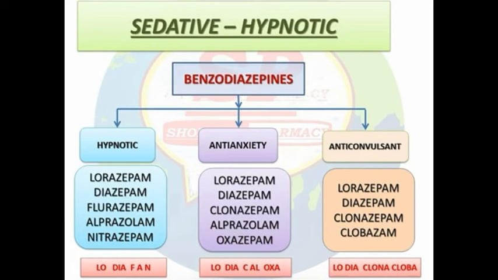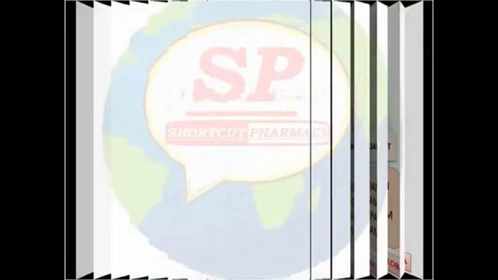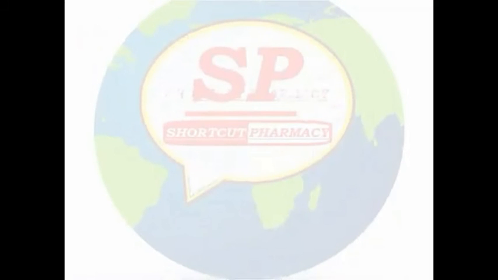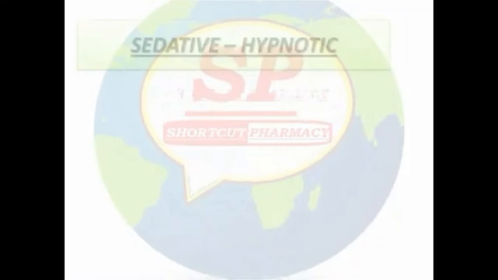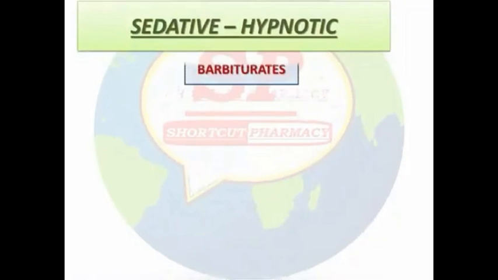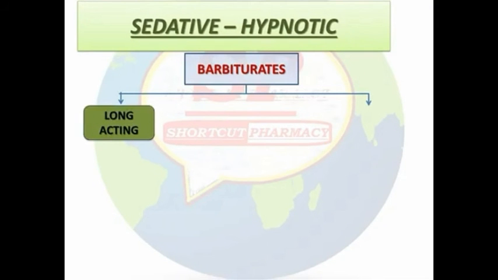idiosyncrasy and skin hypersensitivity reactions. Barbiturates are also contraindicated in porphyria due to increased synthesis of heme. Barbiturates also induce the metabolism of many drugs and reduce their effect, and the examples are warfarin, steroids and oral contraceptives, tolbutamide, griseofulvin, etc.